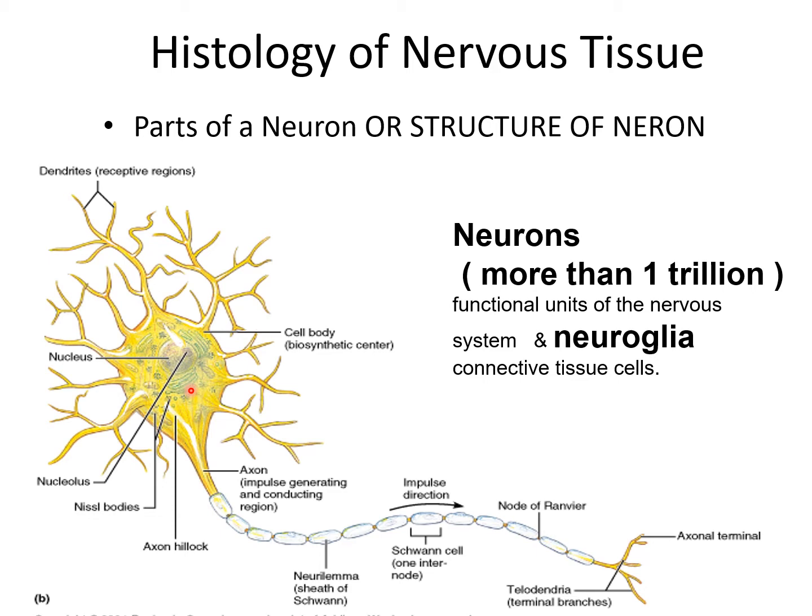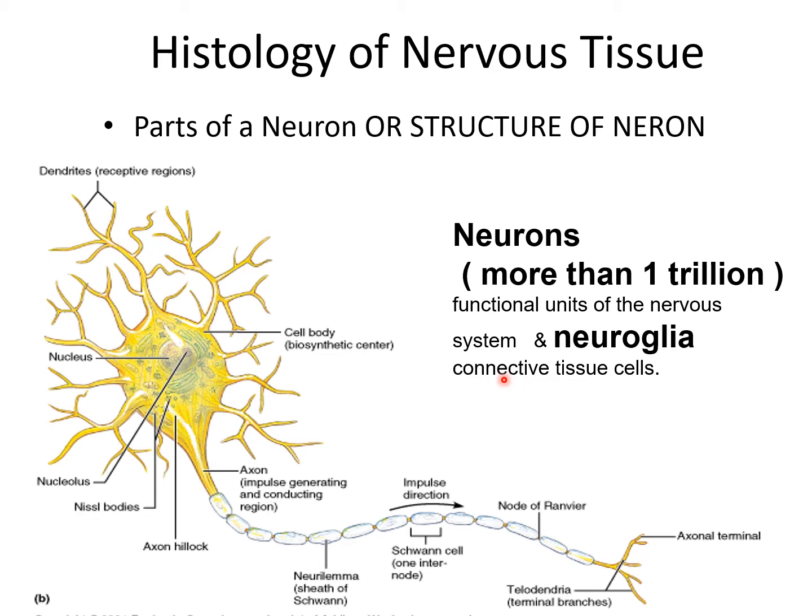So first, what is the structure of these neurons? Neurons, more than 1 trillion, are the functional unit of the nervous system, and neuroglia are the connective tissue cells. The neurons are responsible for the receptive, integrative, and motor functions of the nervous system. Neurons vary considerably in size, shape, and other features.